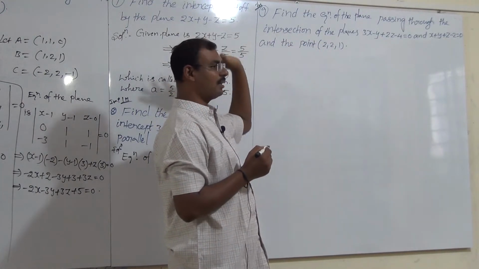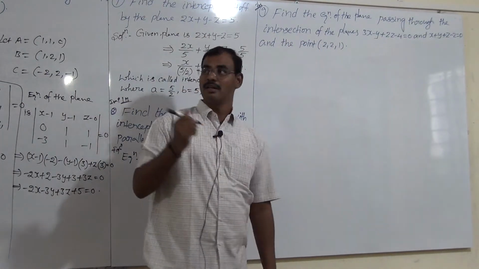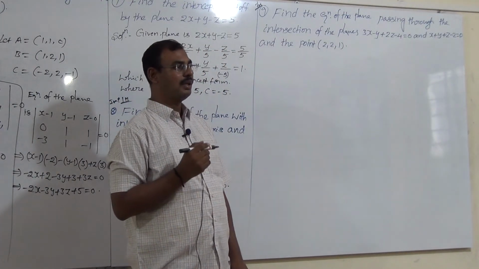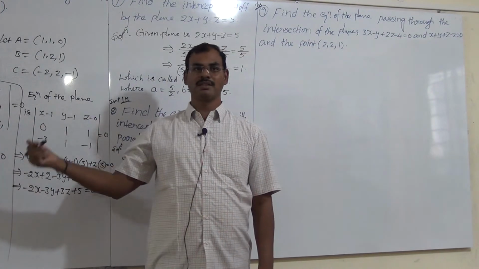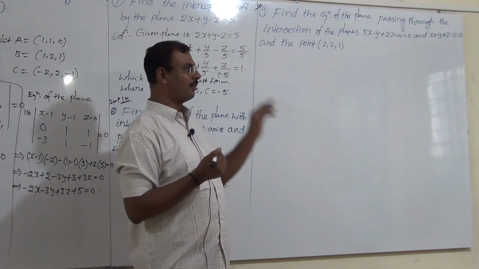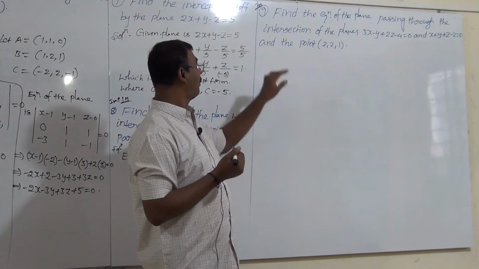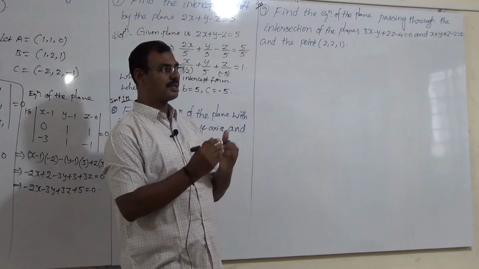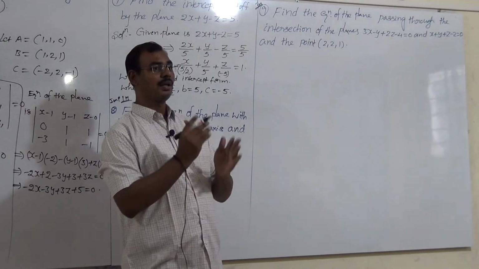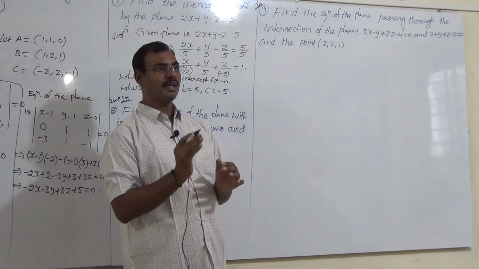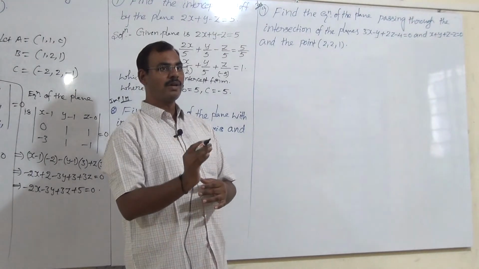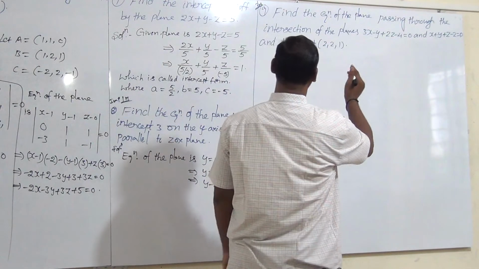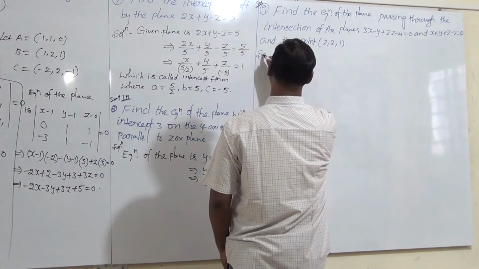The first one is the normal form. The second one is r bar minus a bar dot n bar equal to 0. The third form is the plane equation through non-collinear points. The fourth one is the intercept form. The fifth one is the intersection of 2 planes, in its simplest and most convenient form, pi 1 plus lambda times pi 2 is equal to 0. Very easy to solve this problem.